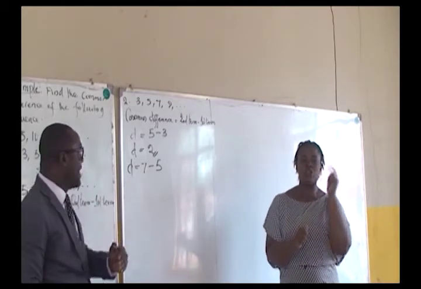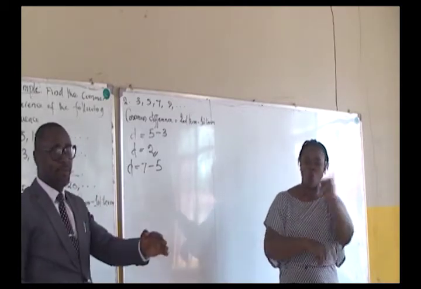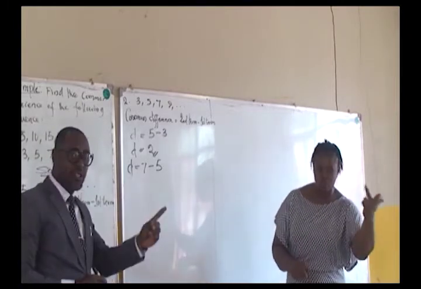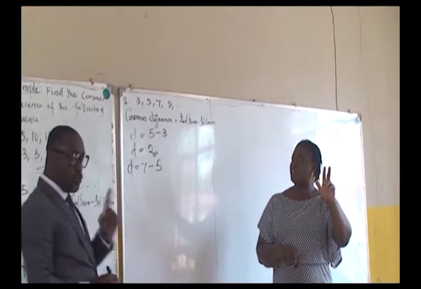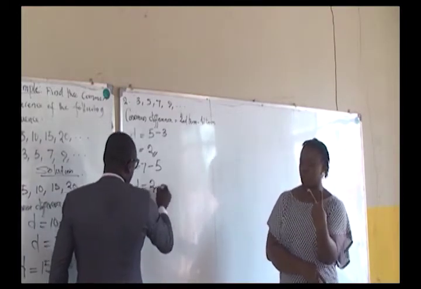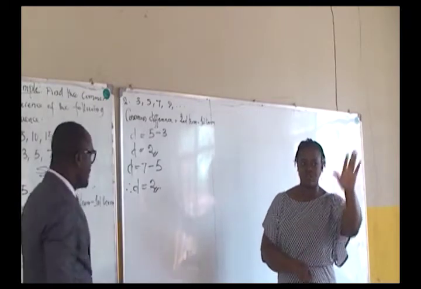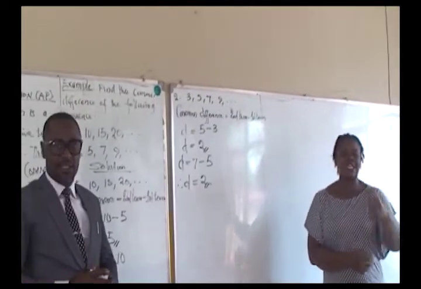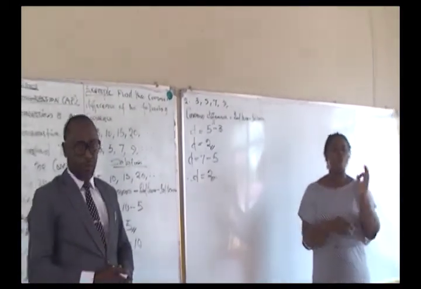Or it could be fourth term minus the third term. In that order, 7 minus 5 will give us 2. That is how to determine the common difference of any given sequence.